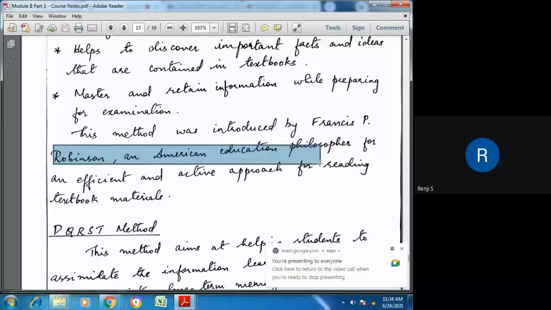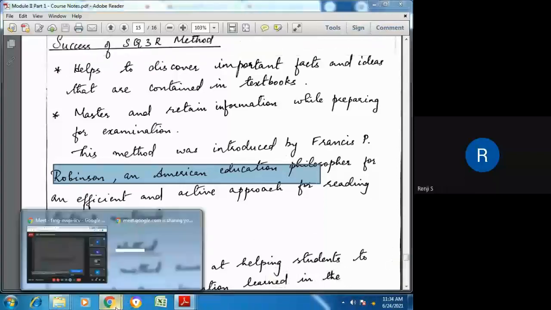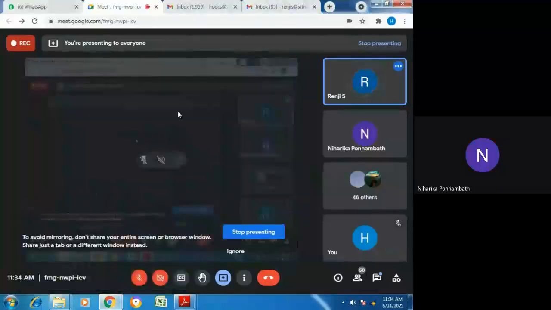So what is this SQ and the three R's? That was my question. What is S, what is Q, and what are the three R's?